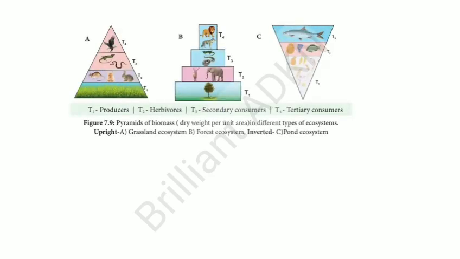In this you can see the pyramid of biomass, that is dry weight per unit area, in different types of ecosystem. You can see A and B as the grassland ecosystem and the forest ecosystem. These two are upright, whereas C is the inverted shape, that is the pond ecosystem.